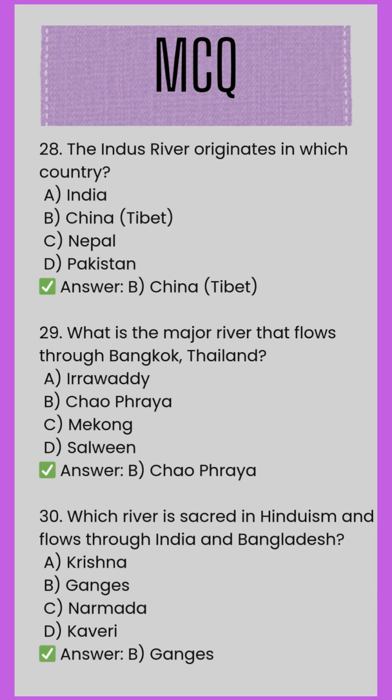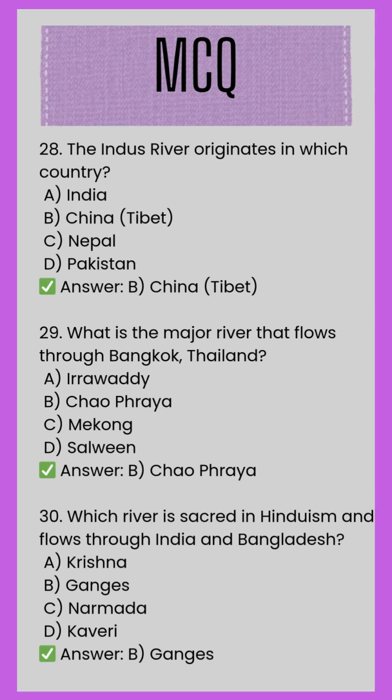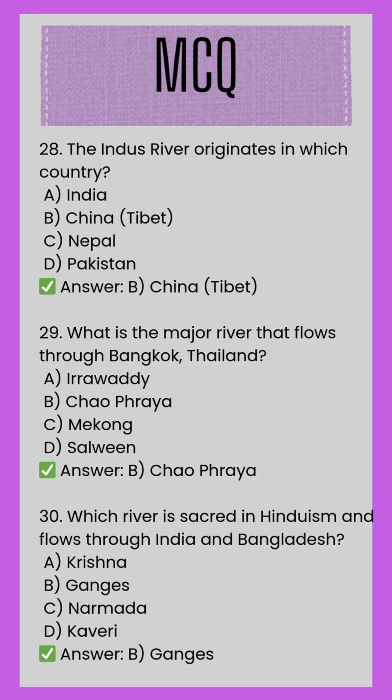28. The Indus River originates in which country? A. India. B. China. Tibet. C. Nepal. D. Pakistan. Correct answer. B. China. Tibet. 29. What is the major river that flows through Bangkok, Thailand? A. Irrawaddy. B. Chao Phraya. C. Mekong. D. Salween. Correct answer.